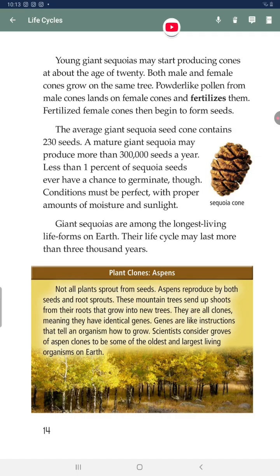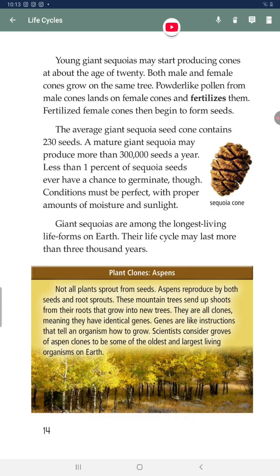Less than 1% of a sequoia's seeds ever have a chance to germinate, though. Conditions must be perfect, with proper amounts of moisture and sunlight. Giant sequoias are among the longest living life forms on Earth. Their life cycle may last more than 3,000 years.